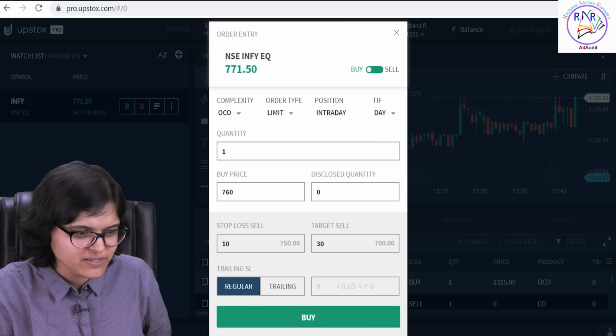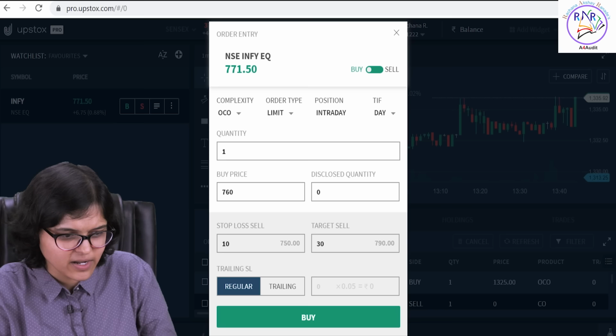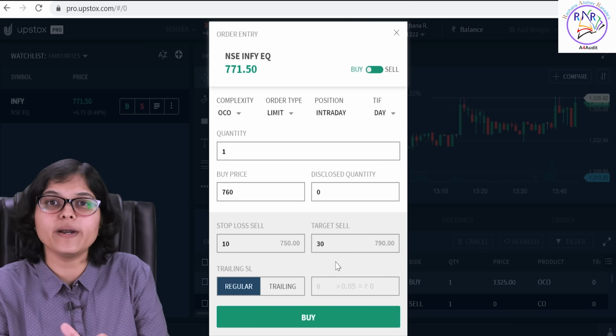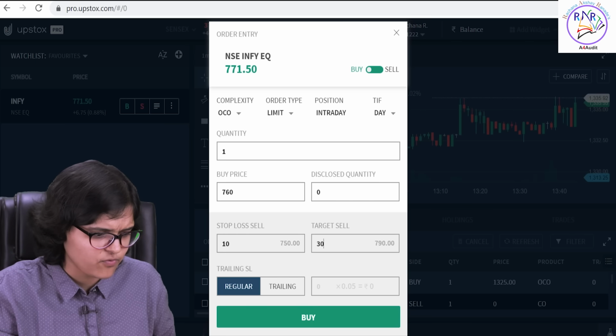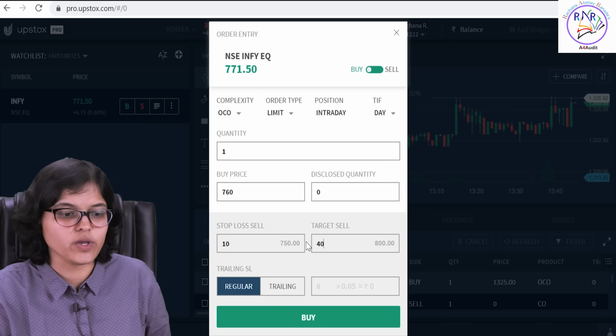The moment I'm pressing 30, see, 30 got added to 760, 760 plus 30, it automatically starts showing 790 in your target selling price. I can change this. If I say 40, it will start immediately showing as 800.